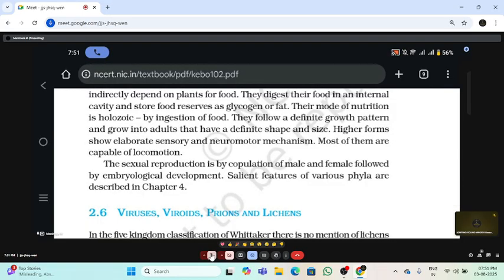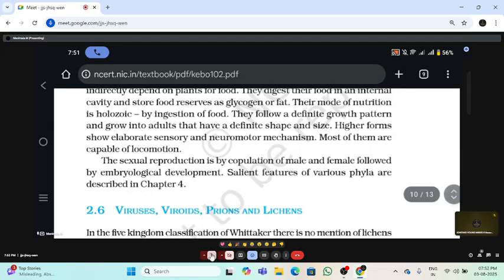Plants do not have any nervous system, muscular system, only some sensory systems. But animals have a sensory neuromotor mechanism. We have a nervous system and a muscular system for action. The nervous system conducts the messages. And also we show locomotion. Plants do not have locomotion.